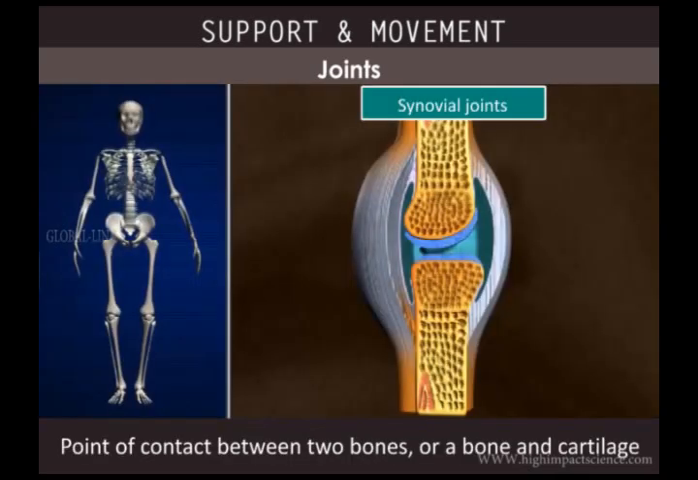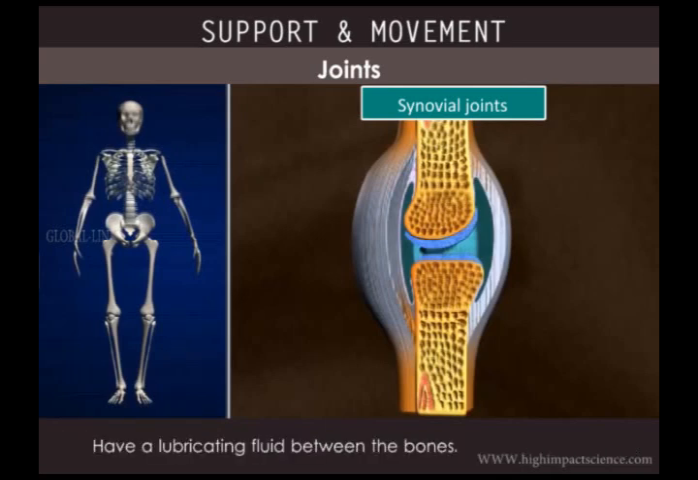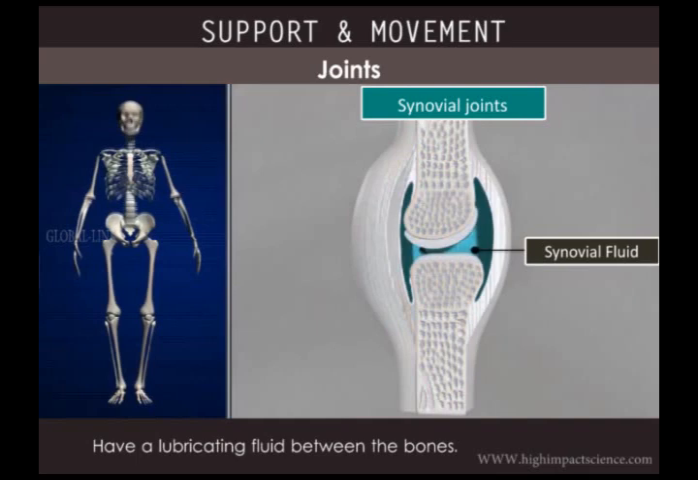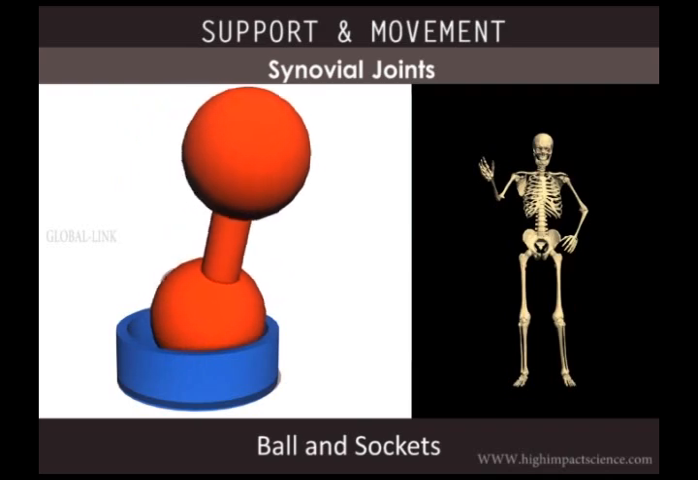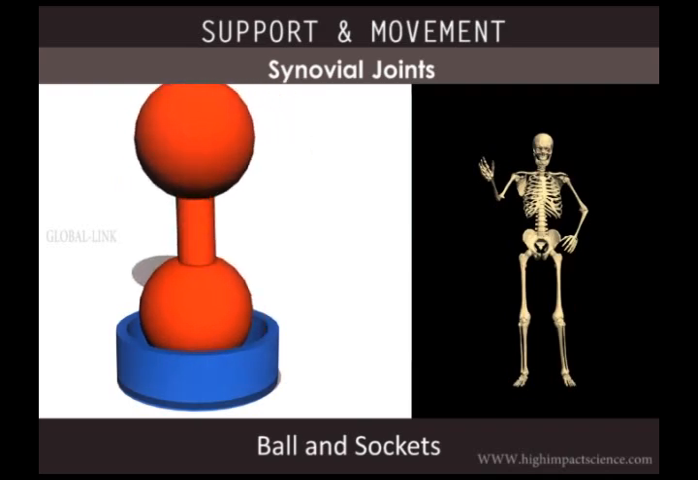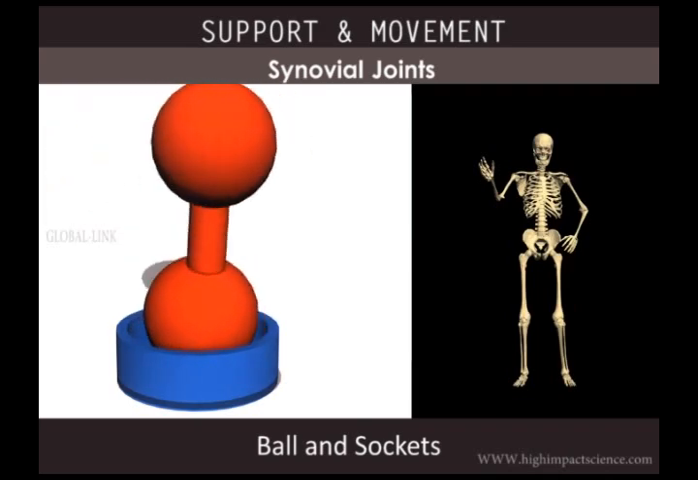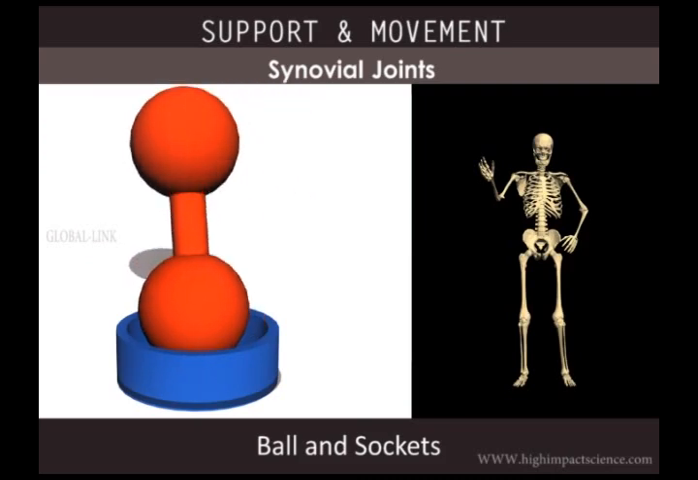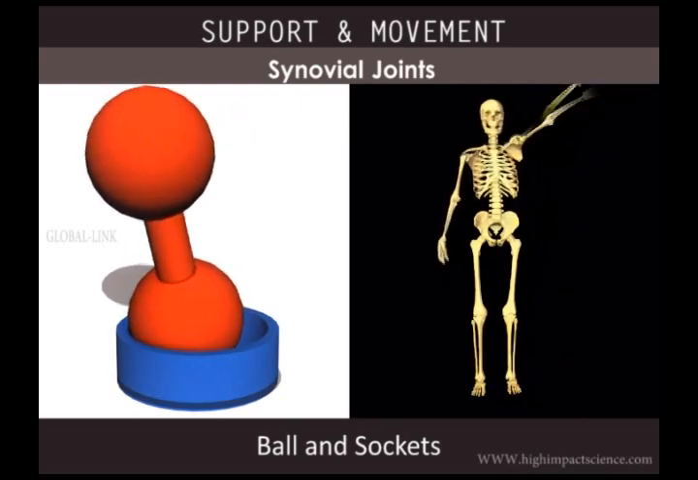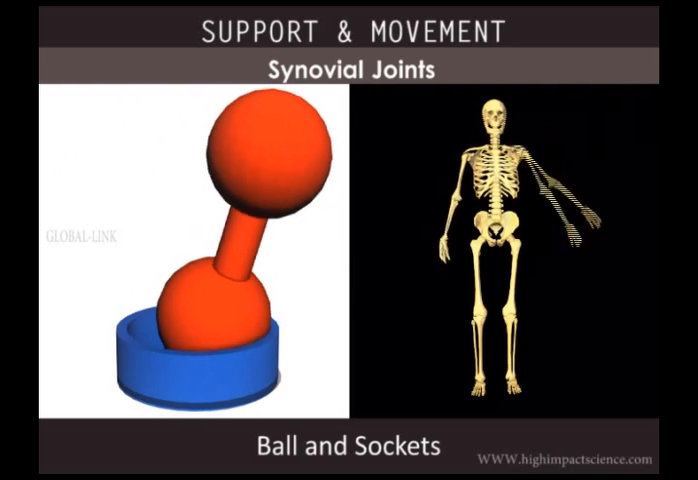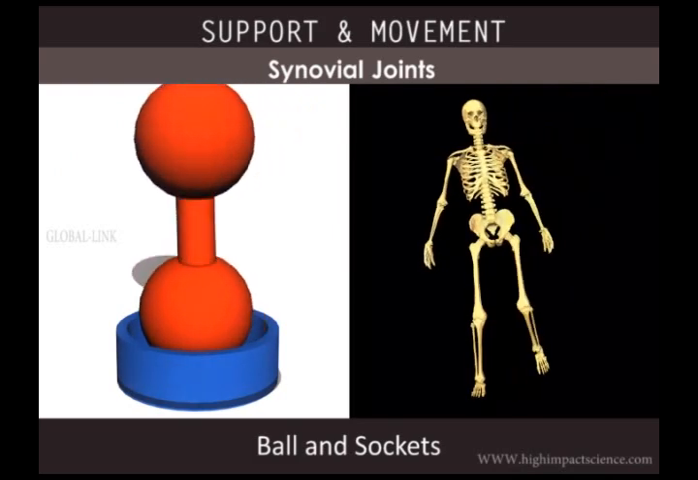Synovial joints. Synovial joints are characterized by a lubricating fluid called the synovial fluid. There are several types of synovial joints. In ball and socket joints, one bone has a round head and the other has a depression or socket into which the head of the first bone fits. It allows for movement in all directions. Hip joints and shoulder joints are examples of ball and socket joints.